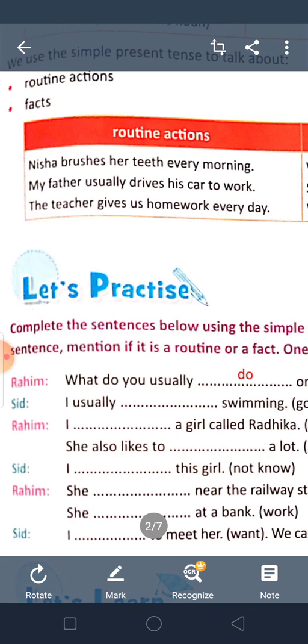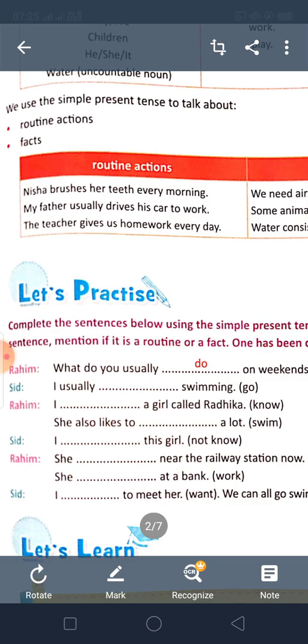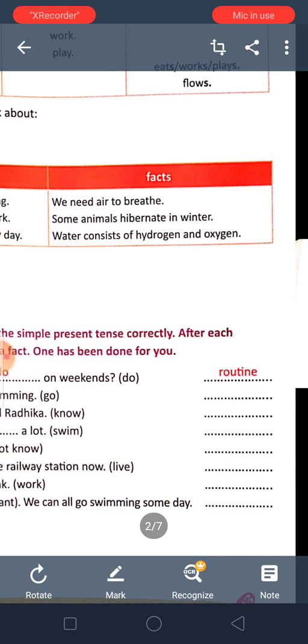So here are some routine actions. Nisha brushes her teeth every morning. My father usually drives his car to work. The teacher gives us homework every day. So these are the routine actions. Routine action means we do daily. We cannot change all these things. Next are the facts.